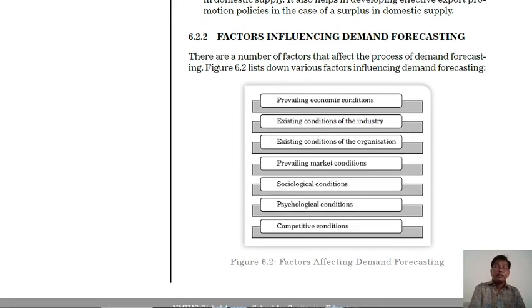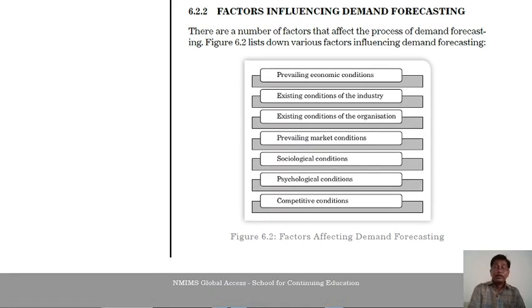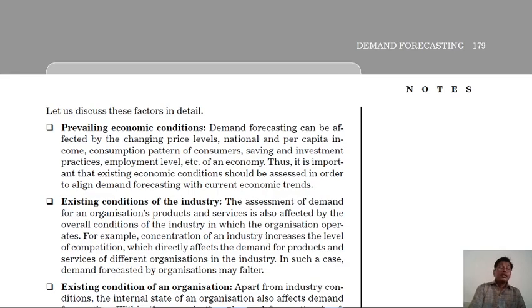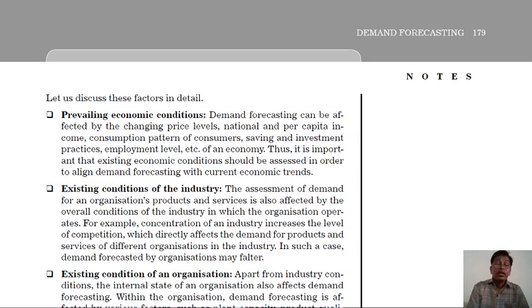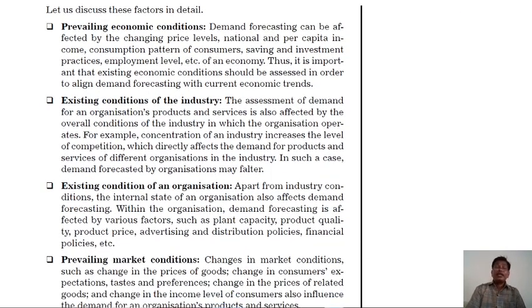Here, in short, the prevailing economic condition. Demand forecasting can be affected by the changing price level, national and per capita income, consumption pattern of consumers, saving and investment practices, employment level, etc. of an economy.